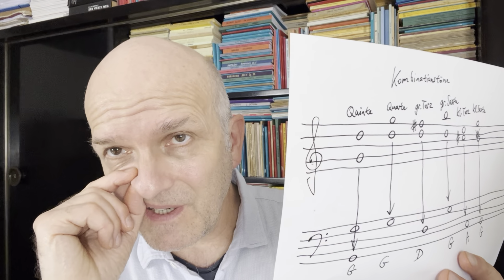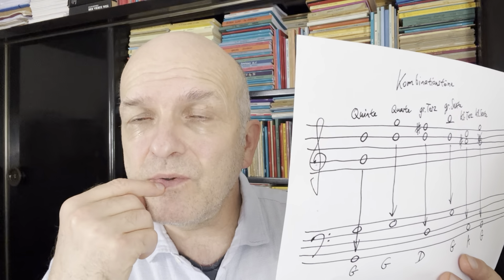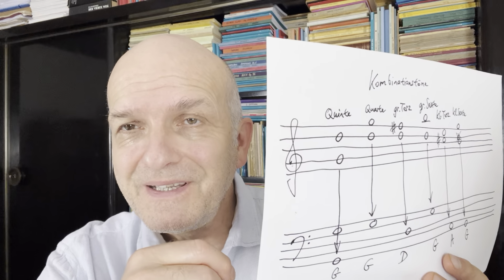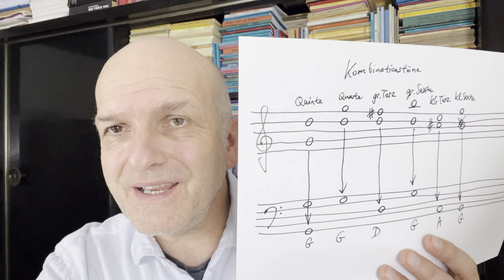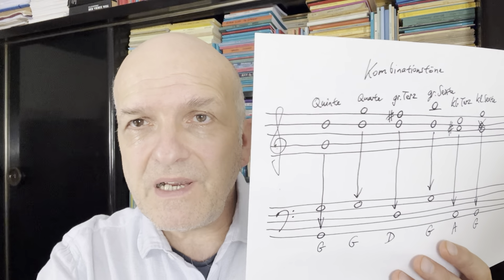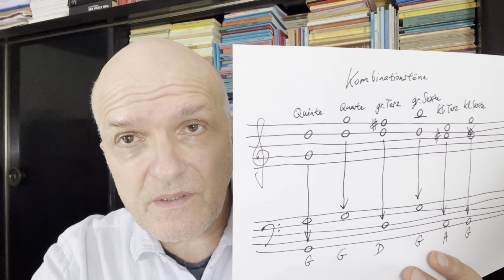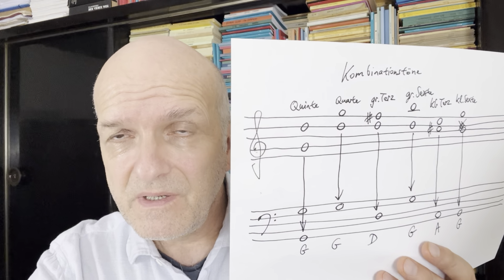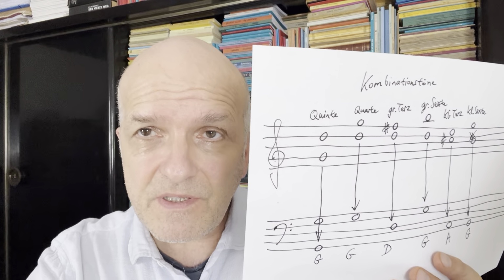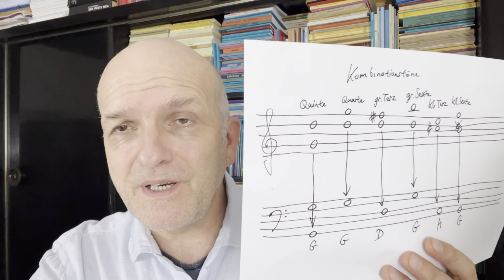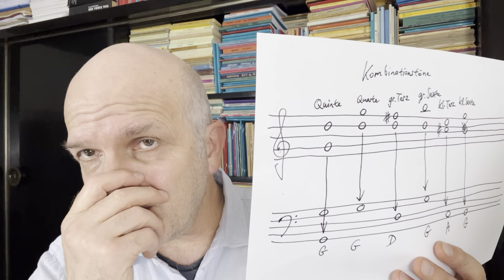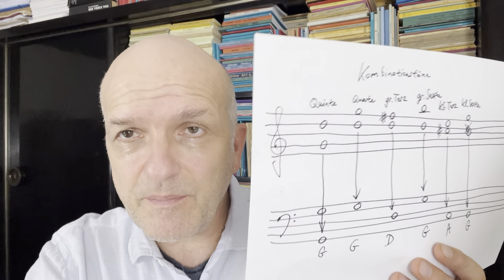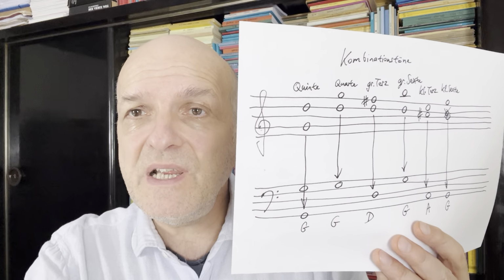I just saw it today when I looked for some translations from the German into the English about combination tones and subharmonics, and suddenly found out that it is already there in some teaching. But for the violin, I did not really know. Giuseppe Tartini was the man who really discovered it consciously and wrote about it. And so it is always the story about Tartini, the Devil's Trill, the dream about the devil, where he received fragments of the Devil's Trill Sonata, and this story with the combination tones or subharmonics.